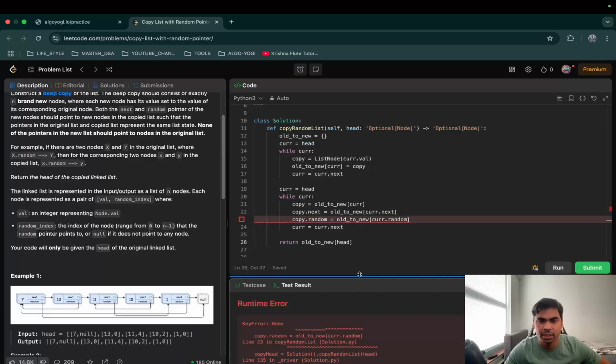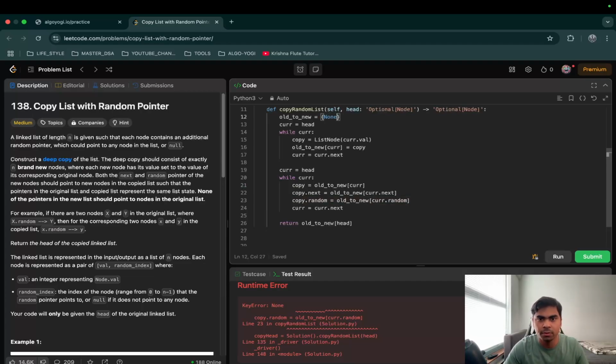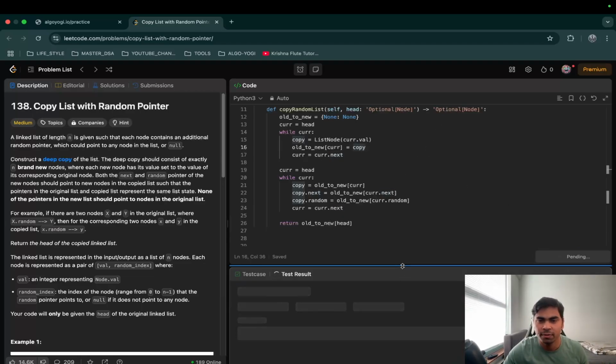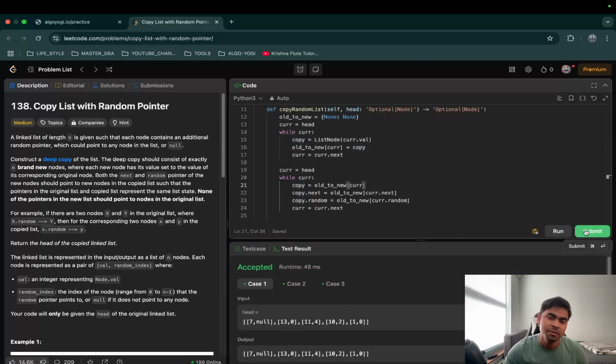I'm very hopeful that it will fail. That's because we need a None pointing to None for the last node, because that's always None. So if it is None, then we need it to map None to None. So hopefully this will definitely pass. Yes.